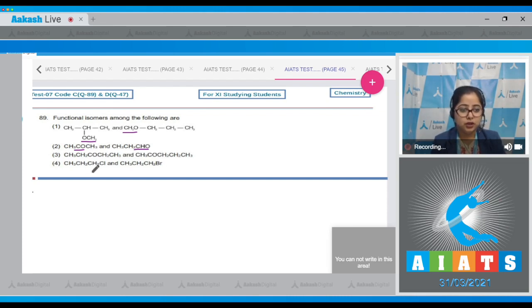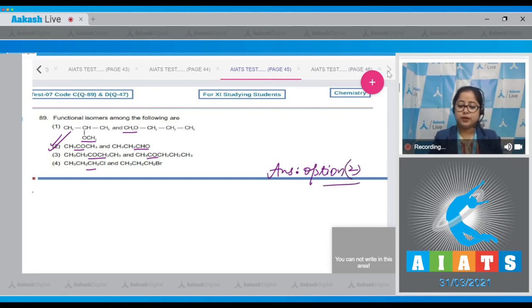In option number 3, both the compounds are ketones. In option number 4, the molecular formula is different. So the correct answer for this question is option number 2. Aldehyde and ketone with same molecular formula are functional isomers. That means the correct answer is option number 2. Moving to next question.